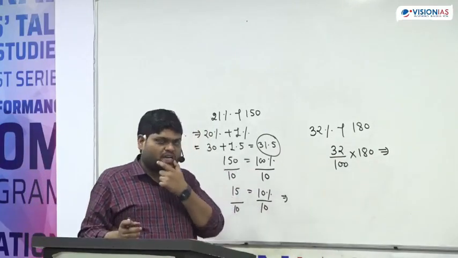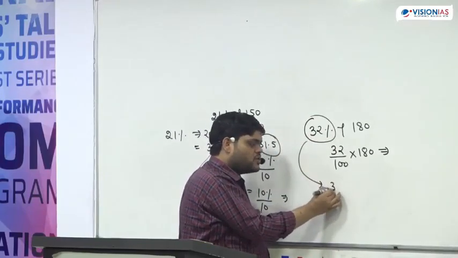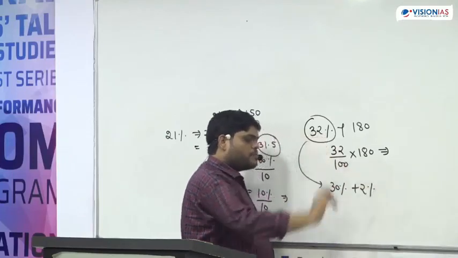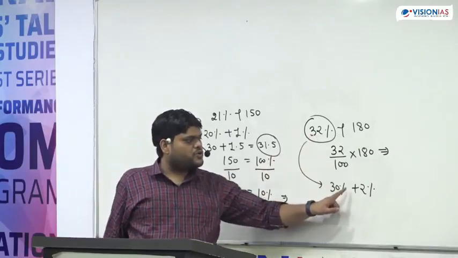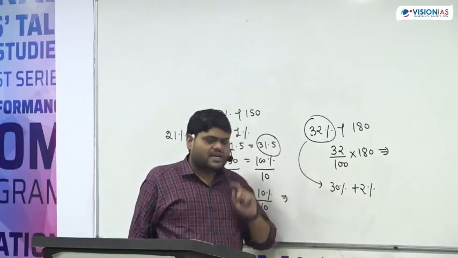How can we do it? 32% we can break into 30% plus 2%. Can we say like this or not? 32% is equal to 30% plus 2%. And how can we find out 30%?